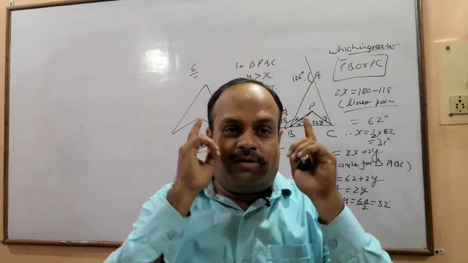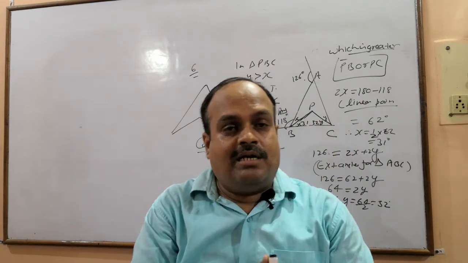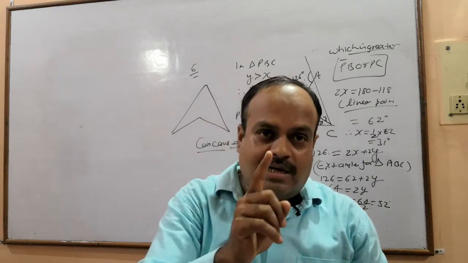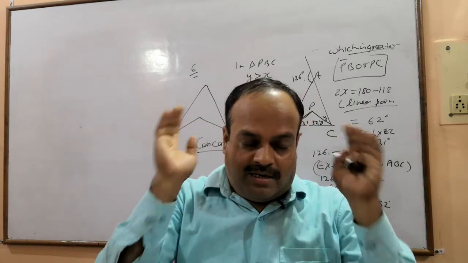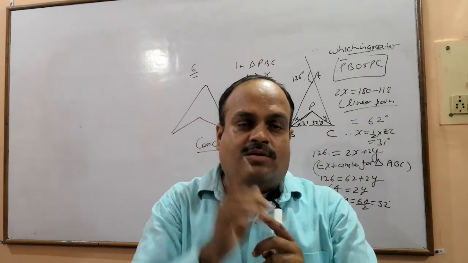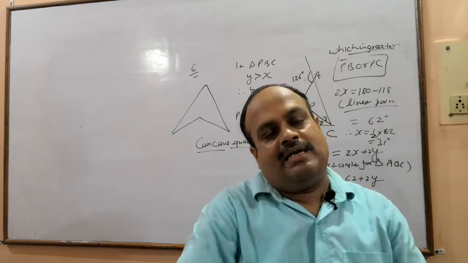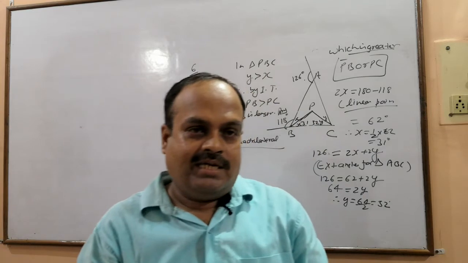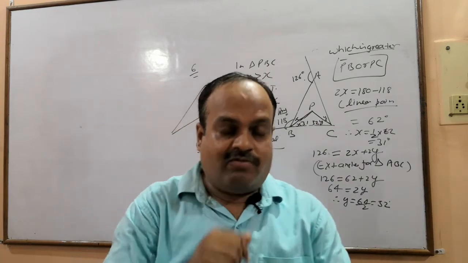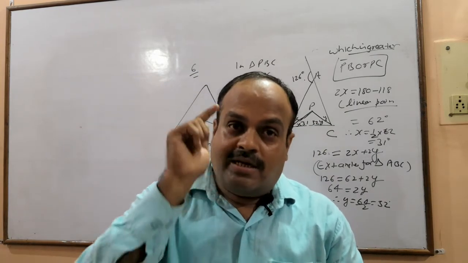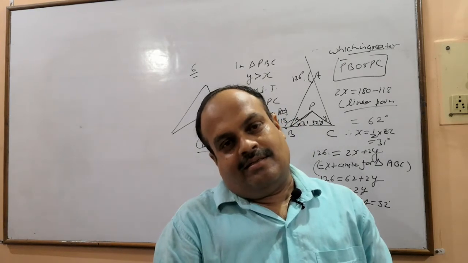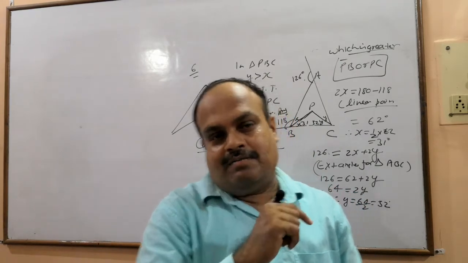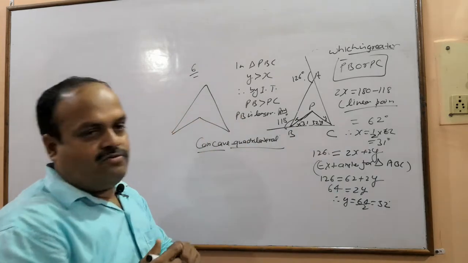A quadrilateral in which one angle is more than 180 degree is called concave quadrilateral. A quadrilateral in which one angle is reflex is called concave. So this is concave quadrilateral.